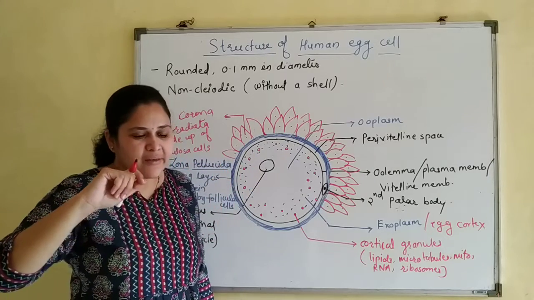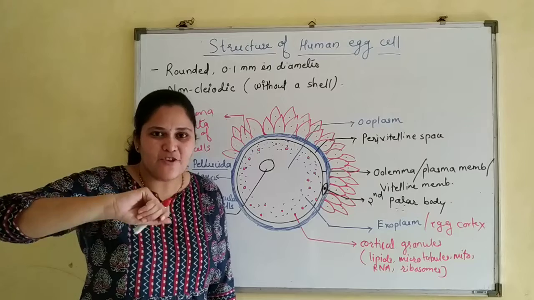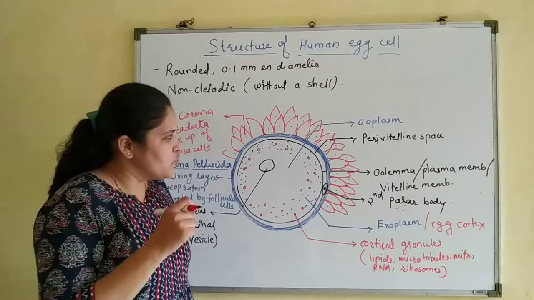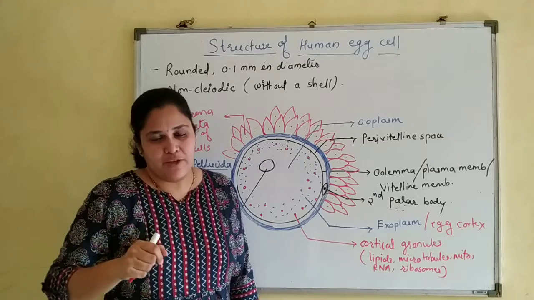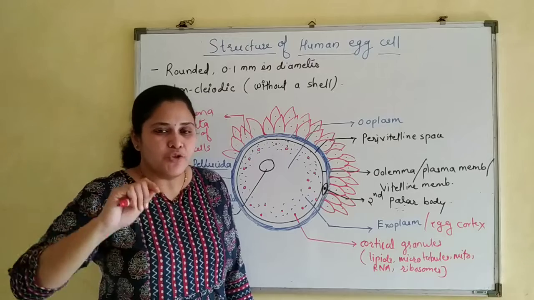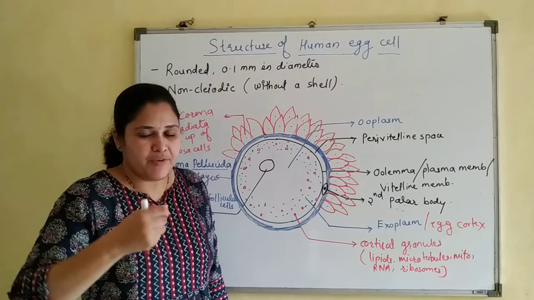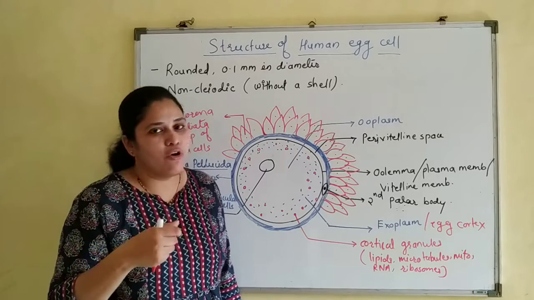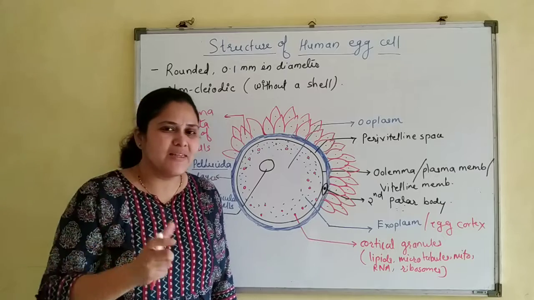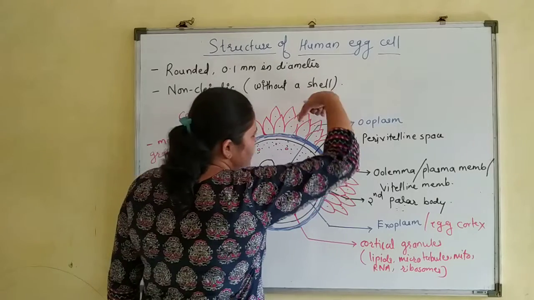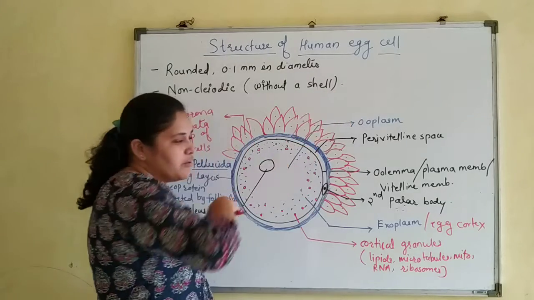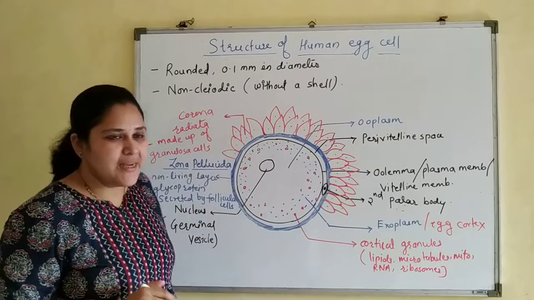Then, when it creates the path, the sperm starts to bore through it. It is a drilling action. The way we drill into a wall or a solid surface, in the same way the sperm drills through these different layers to reach the egg cell.